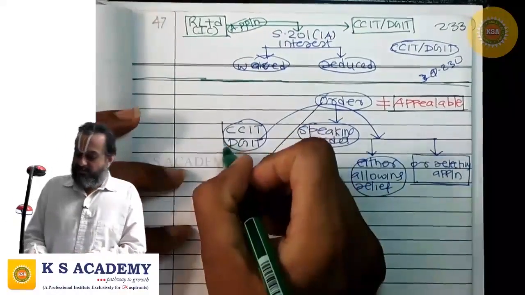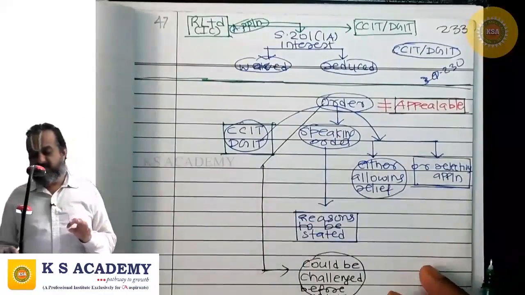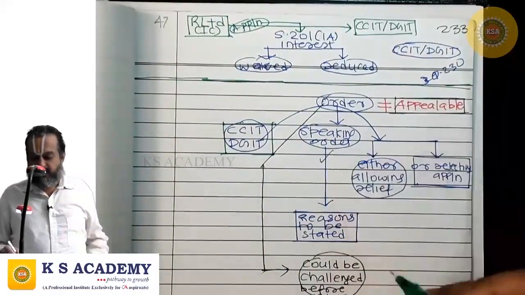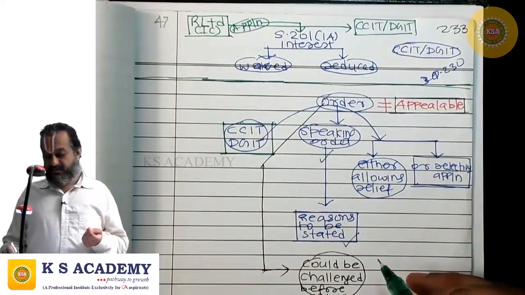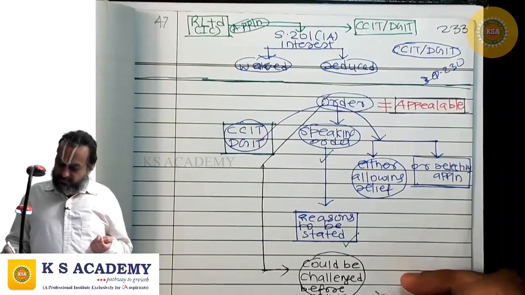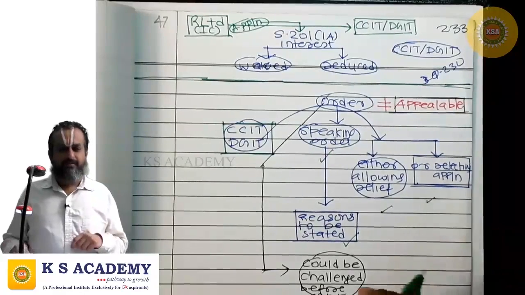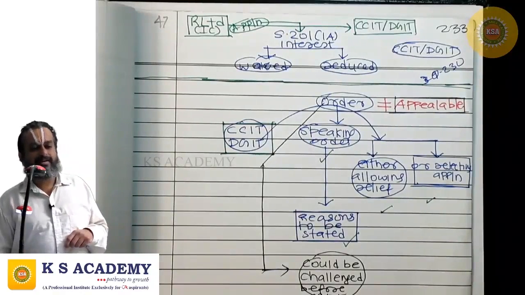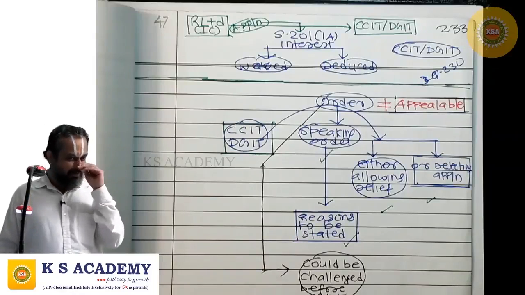The order of the CCIT or DGIT should be a speaking order. Reasons to be stated as to why the waiver or reduction is being made. For rejecting the application or for providing relief, the reason should be clearly stated in the order.